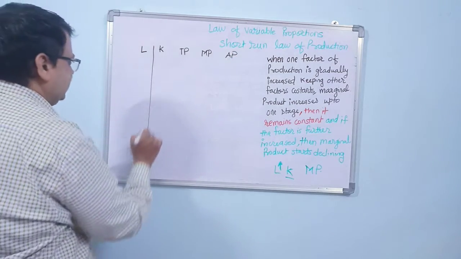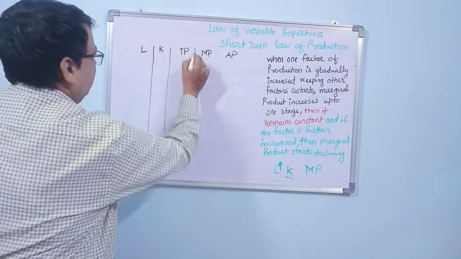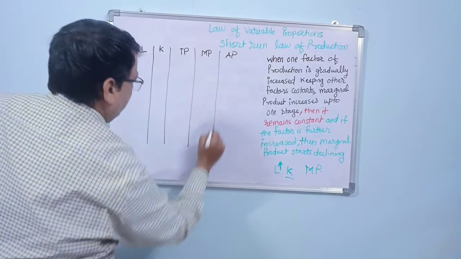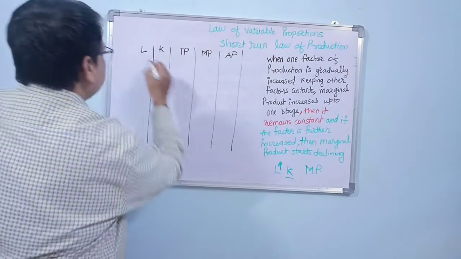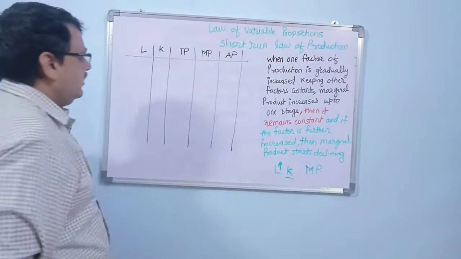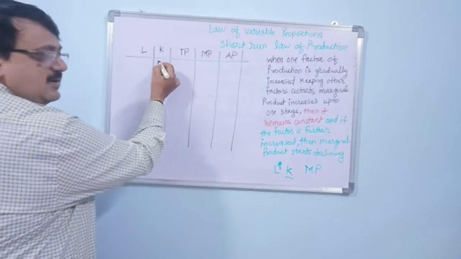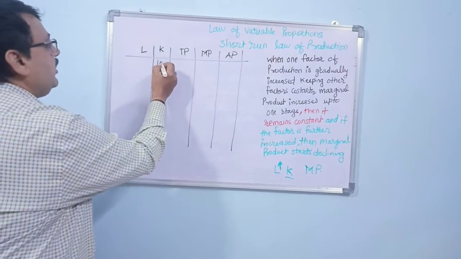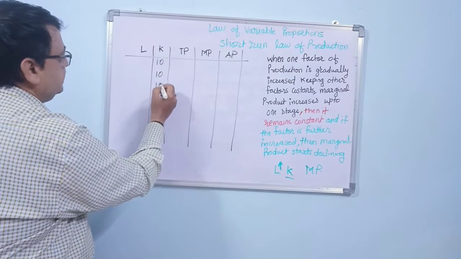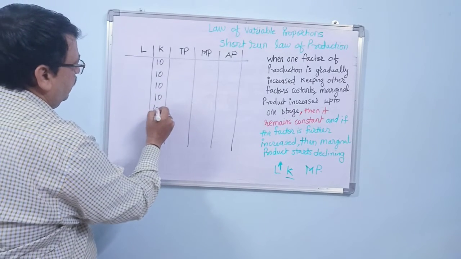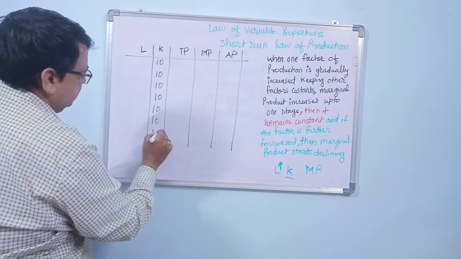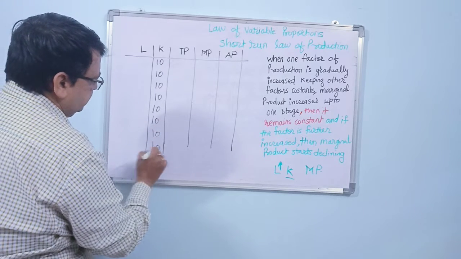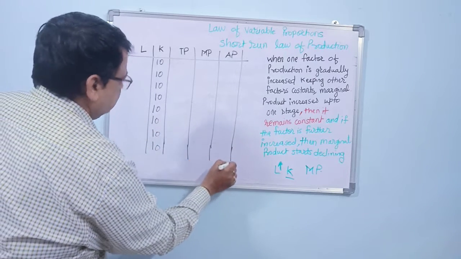So we have these columns over here. To understand the law, we should understand the table first of all. Now you have kept the capital constant, say 10. Let's take 8 inputs, for example.